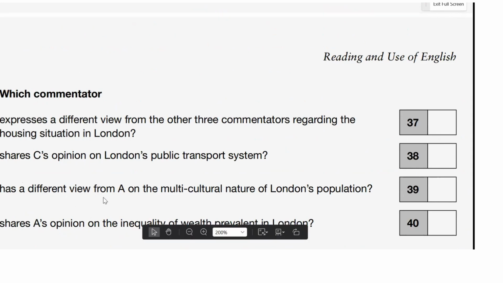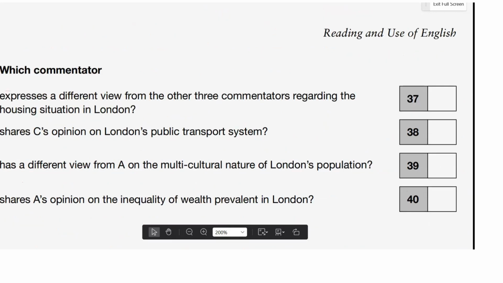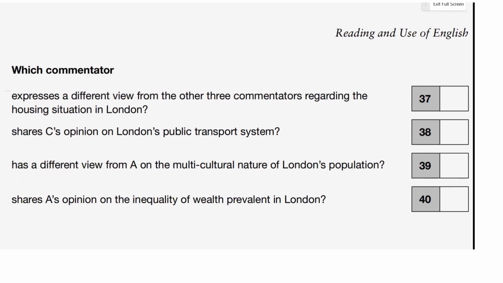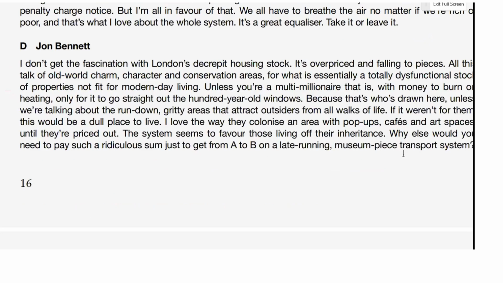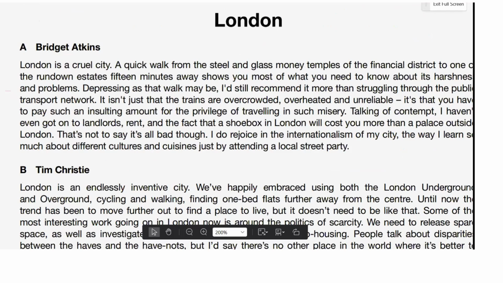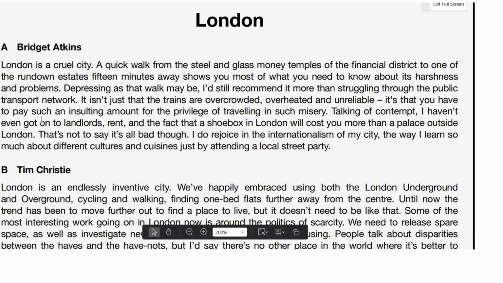Right, now we're going to look at A and talk about the multicultural nature of London's population. And for A, we need to find someone who has a different view to this. So let's look first of all at the comment made from A. Let's move that back. One second, I need to move the screen this way. Okay, so let's see what A says about the multicultural element.